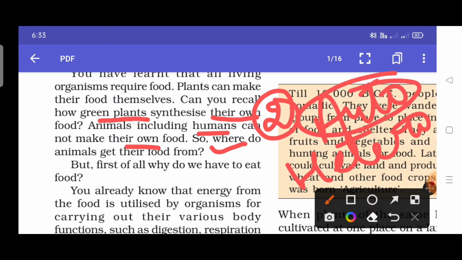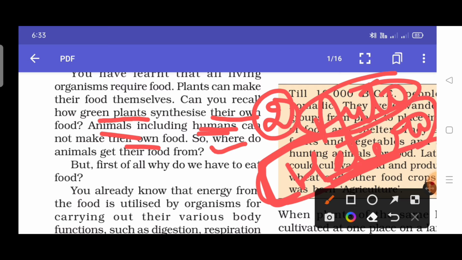Autotrophic nutrition means the organisms which prepare their food themselves, and heterotrophic means the organisms which do not prepare their food by themselves but depend on other organisms or plants for their survival or for food. Animals and humans are heterotrophic organisms.